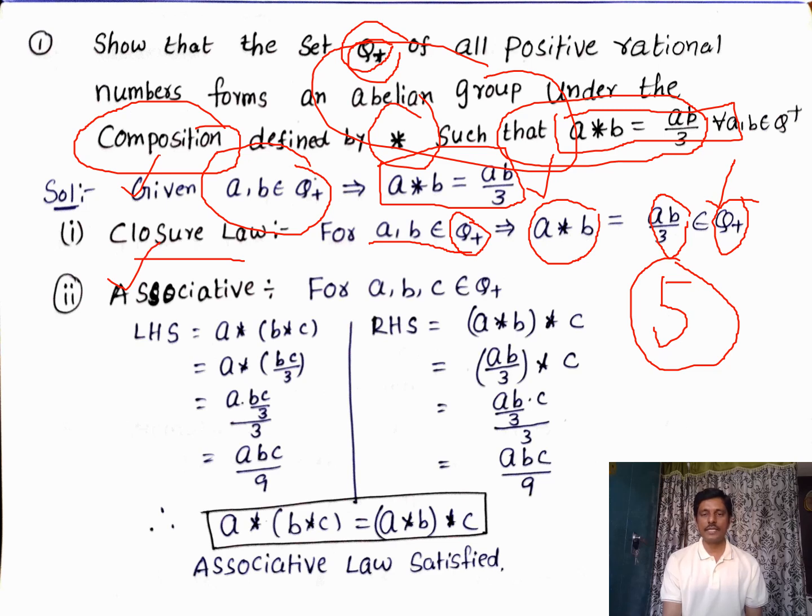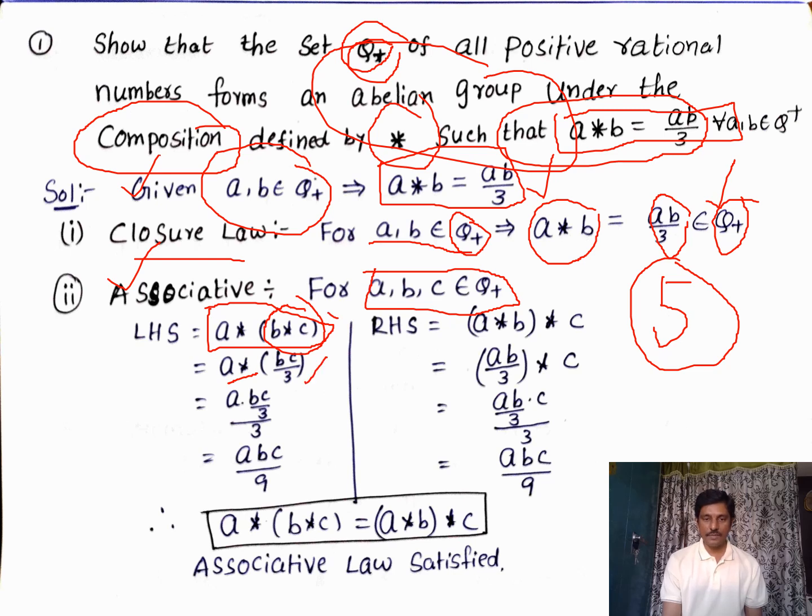Now coming to the associative property. To prove the associative property we need to take 3 elements. So here I am considering a, b, c belongs to Q plus. Now what I need to prove? Here we need to carefully observe the brackets: (a star b) star c equals a star (b star c). First we need to expand this bracket. So a star I am keeping the same, and b star c. What is the operation? a star b equals ab by 3, so b star c is nothing but bc by 3.